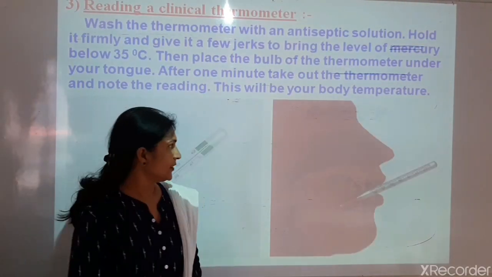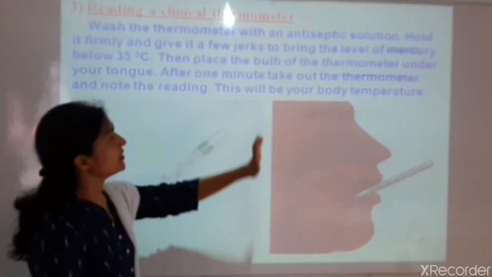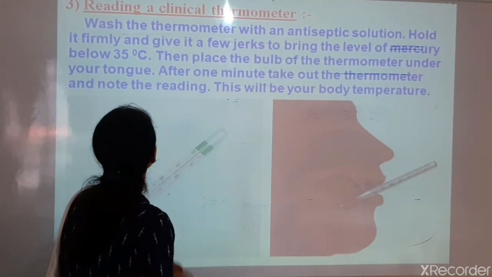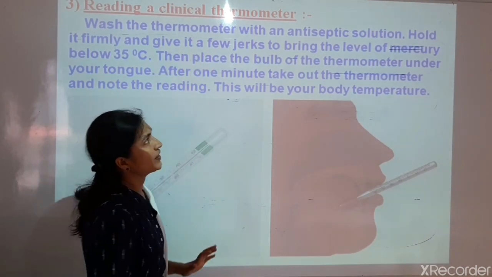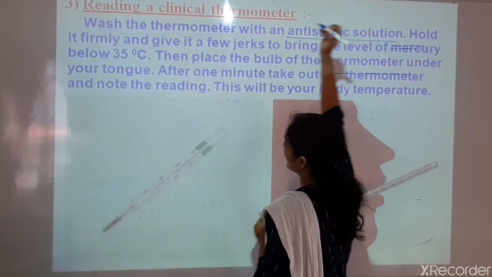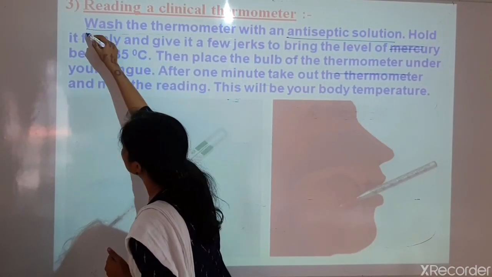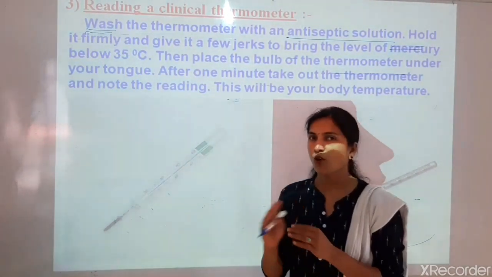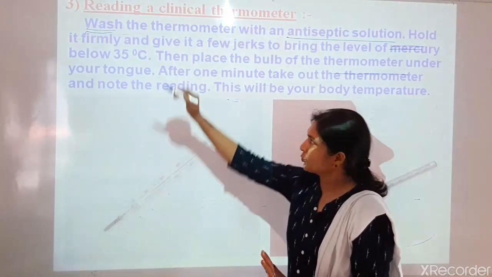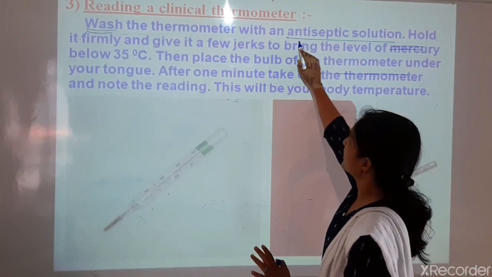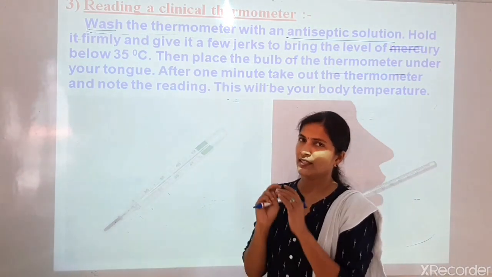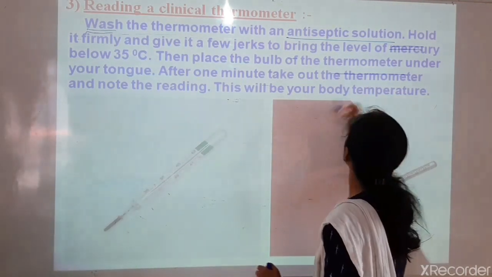The next point is reading a clinical thermometer. So how can we take the reading of the clinical thermometer? Wash the thermometer with an antiseptic solution. What we have to do first before the reading? We have to wash it to make germ free. So wash the thermometer with an antiseptic solution which can kill the germ, which can keep the thermometer safe.